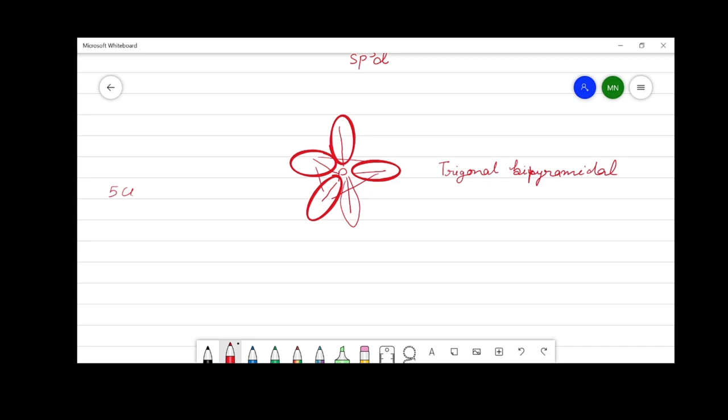Now, after the arrangement of these five hybrid orbitals, five chlorine atoms can make bonds with the phosphorus atom. The 3p orbitals of 5 chlorine atoms can overlap with the sp3d hybrid orbitals of the phosphorus atom to make covalent bonds. And this is how phosphorus pentachloride is formed, in which the geometry of the molecule is trigonal bipyramidal.